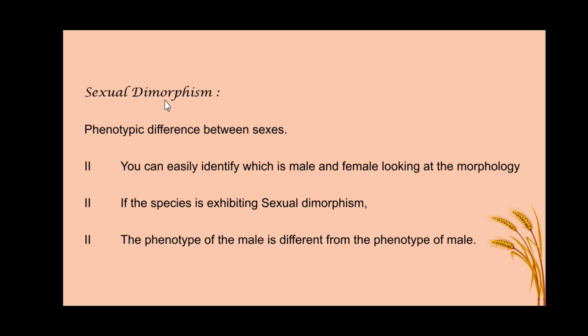Dear student, in general, all sexually reproducing organisms exhibit sexual dimorphism. All sexually reproducing organisms, those organisms which are capable of producing organisms sexually, possess sexual dimorphism.